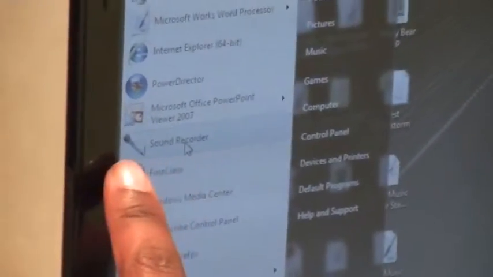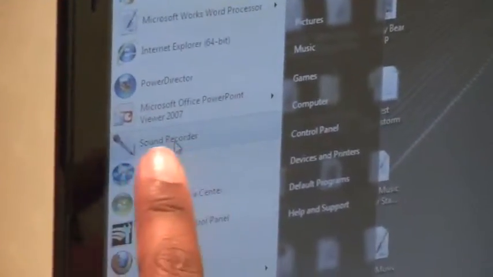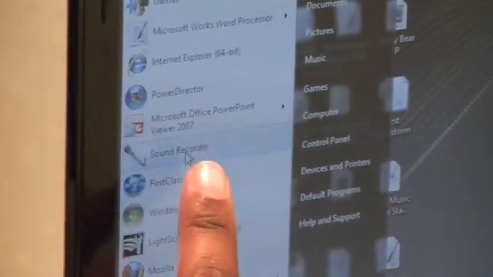Go to your sound recorder application. If it's not there, you need to download it. Okay. Then you're going to push or click start recording.